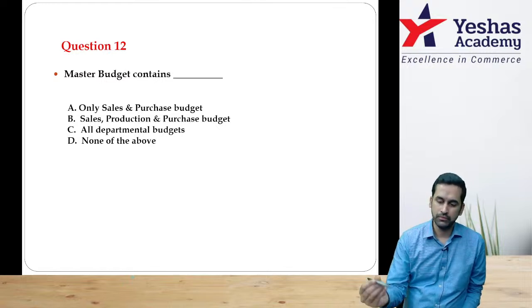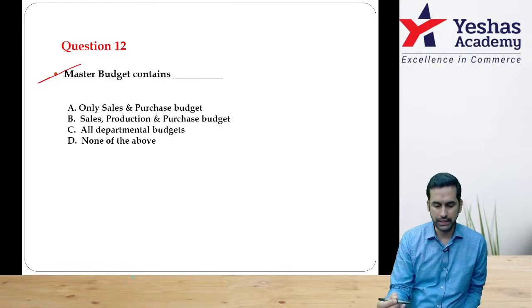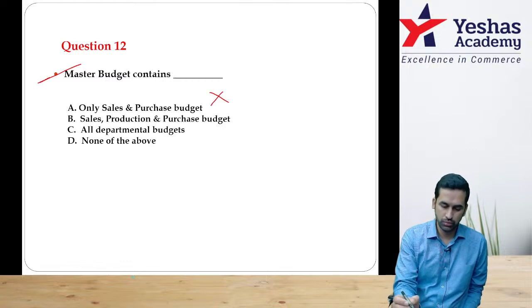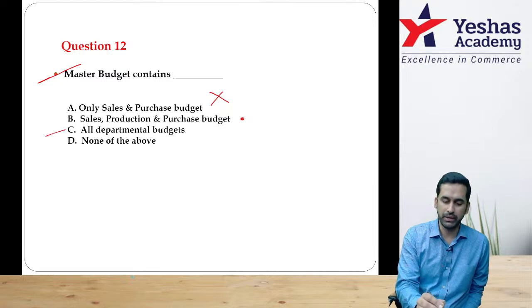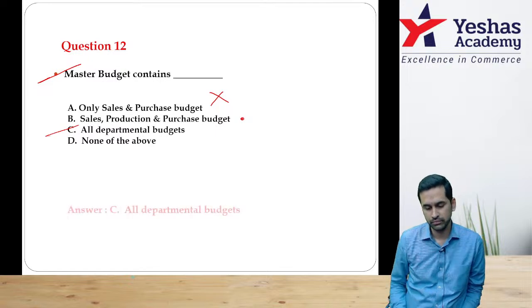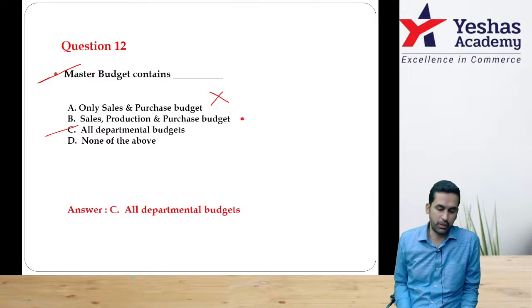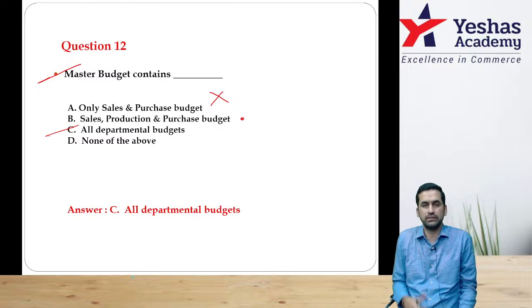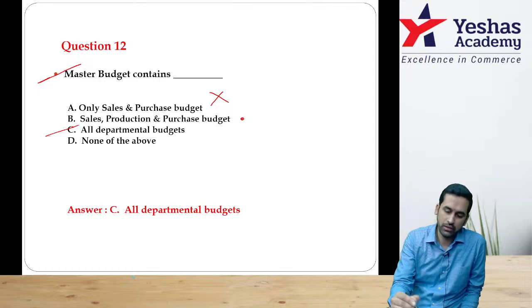Yes, let's move on. Master budget contains only sales and purchase. No. Sales, production, purchase, this is okay. I will still see what is the next option. All departmental budget, this is the perfect answer. When I say all departmental budget, now there is no question also what is included, what is excluded, everything is included. All departmental budget, that means production, purchase, sales, marketing, consumption, labor, everything you club together, that one main budget will be called as master budget.